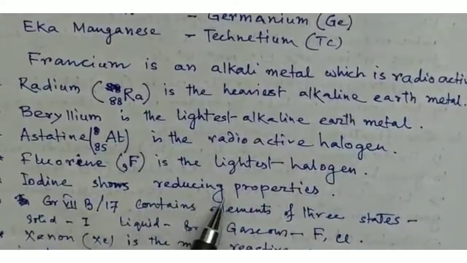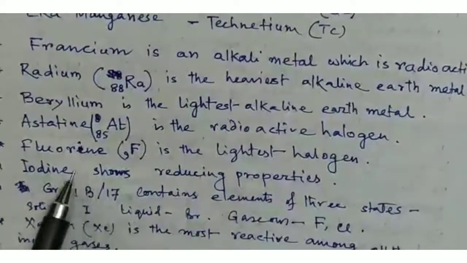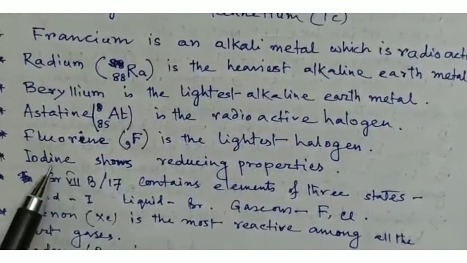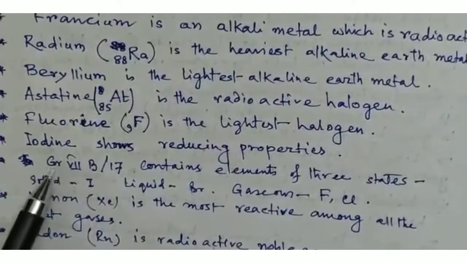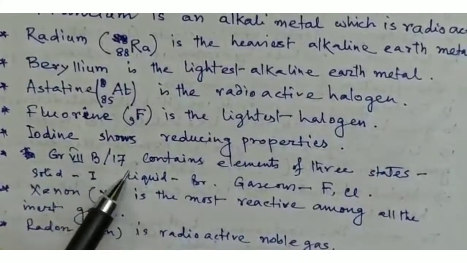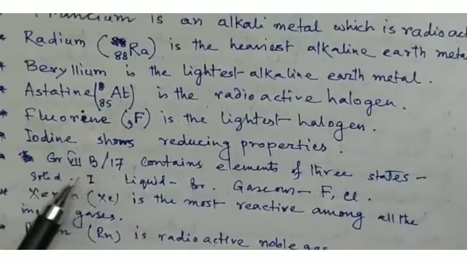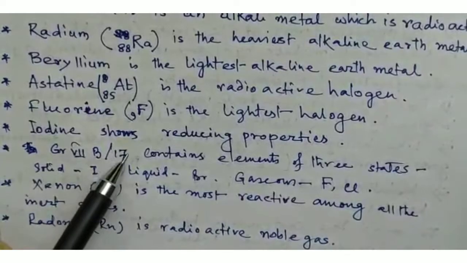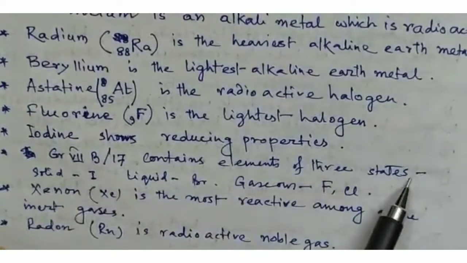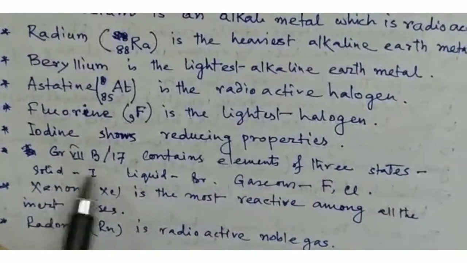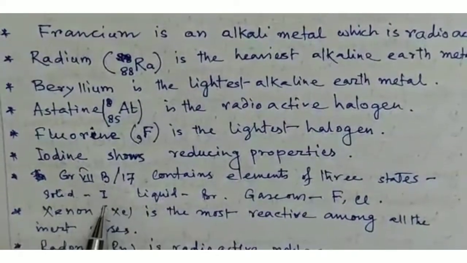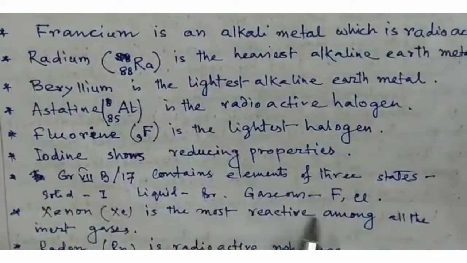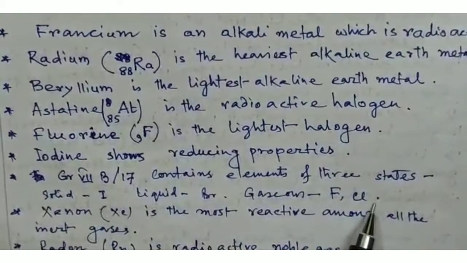Iodine shows reducing properties, whereas the other halogens are oxidizing elements. Group 7B or 17, in Mendeleev's periodic table and the long form of the periodic table, contains elements in three states: solid, liquid and gaseous. For example, solid is iodine, liquid is bromine, and gaseous are fluorine and chlorine.